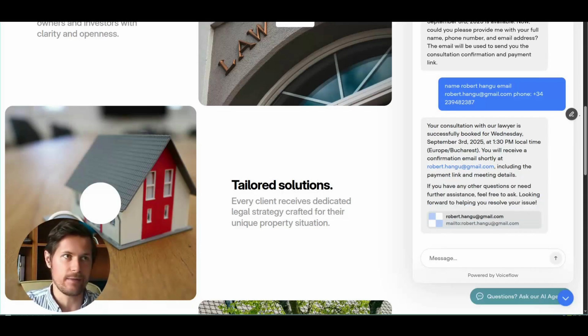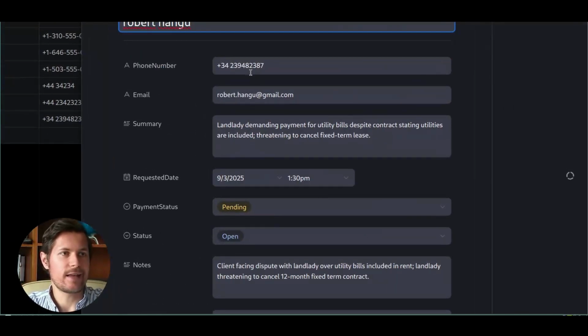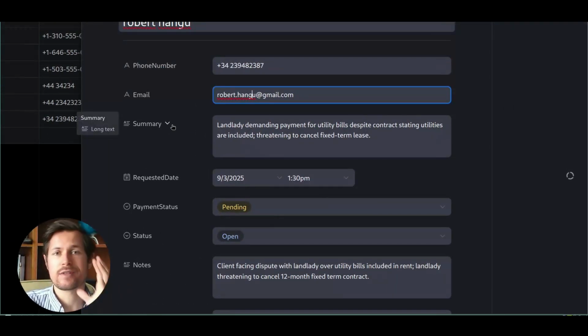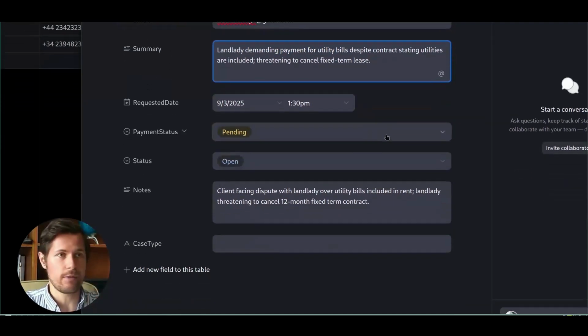Now let's check the database. And yes, it's confirmed. We can see it here in this record. It has saved my number, my email address and a short summary so that the lawyer can read this before they come on the call. Landlady demanding payment for utility bills even though they're included in the rent. And then some notes so that the lawyer can know what the client has told the chatbot in the chat window. Client facing dispute with landlady over bills, landlady threatening to cancel 12-month fixed term contract.